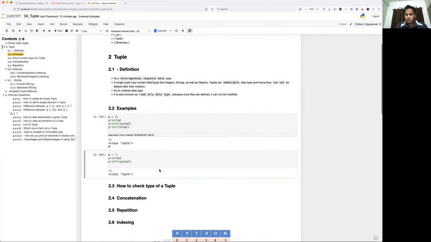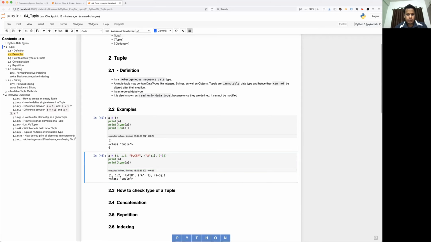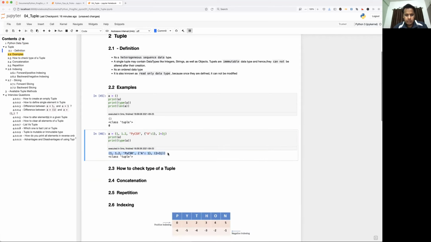Okay, let's see a couple of others, because as I mentioned, it is heterogeneous, right? So let's see what all elements can be used. I'll use an integer, then some float value, then a string. I can use a dictionary as well. I can use a complex data type. Here is the tuple which is getting printed using the print function, and its type is tuple. It belongs to the tuple class.